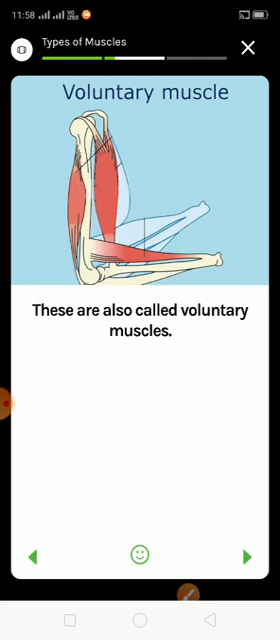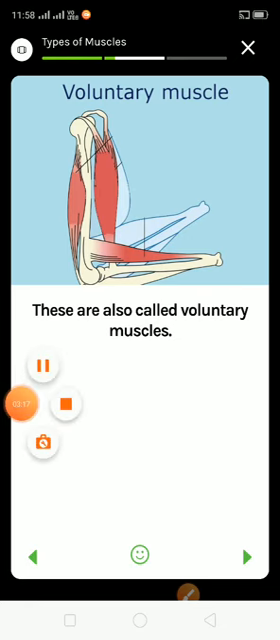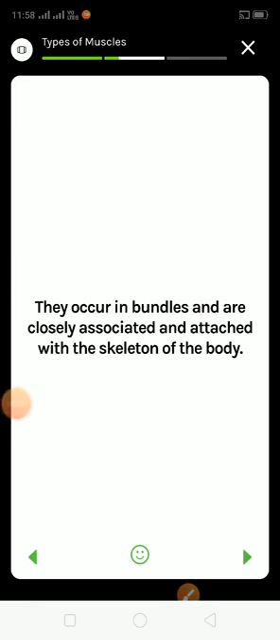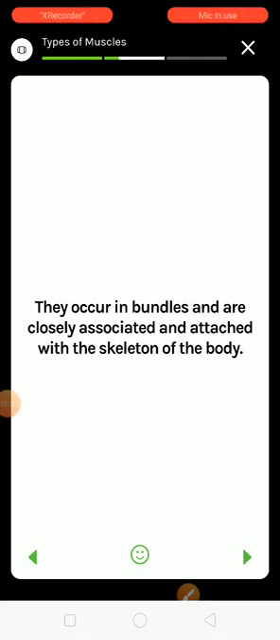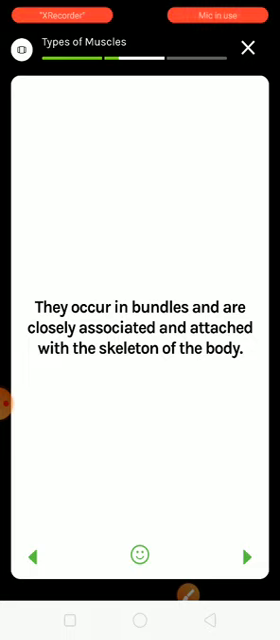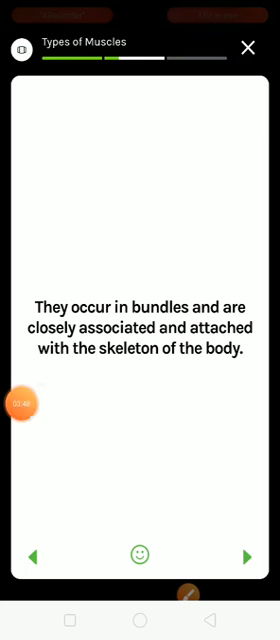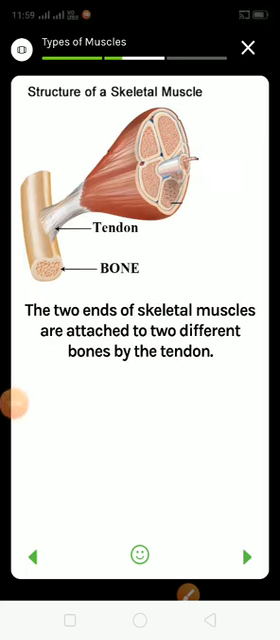These skeletal muscles are also called what? Voluntary muscles. These muscles, where do they occur? They are found in bundles and are closely associated and attached with the skeleton of the body. You can imagine how our skeleton looks, and in that our skeletal muscle is attached. Okay, just look at the picture here, structure of a skeletal muscle.